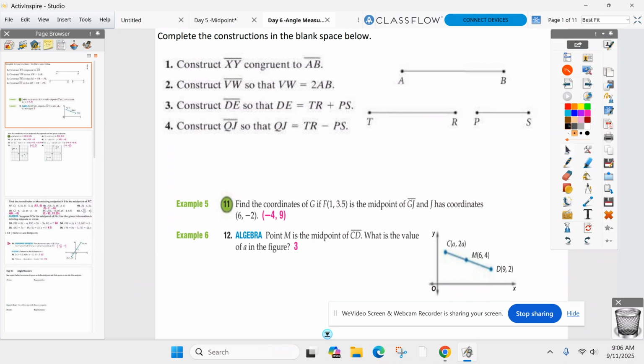Okay, so for instance, number 1 says construct XY congruent to AB. So down below, do you see all that white space I provided? So you're going to go number 1. What do you have to draw first before you do anything with your compass? What's the first thing we always have to draw? A line segment that looks longer than the one you are copying, correct. So you are going to make a line segment again, and then you're going to copy AB onto that line segment. Okay, so I should see 4 different line segments below in that white space. Everyone make sense? Okay, you always start out with the segment to do the constructions.